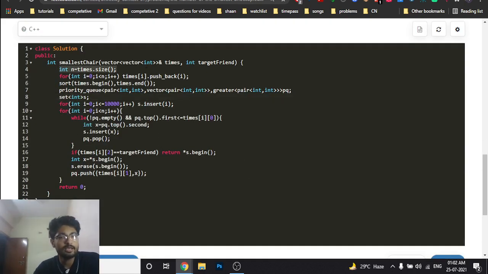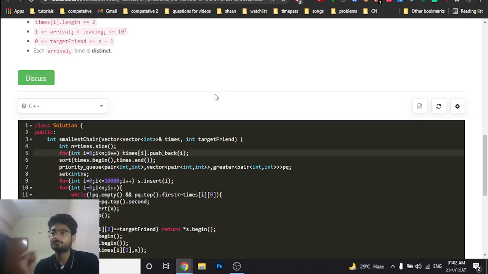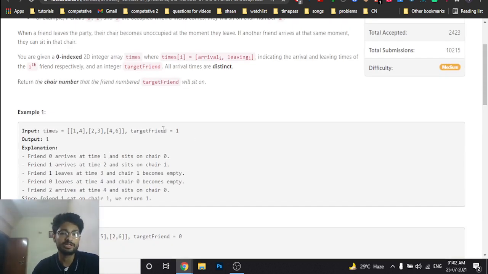As you can see, we are sorting this whole thing out, and thus we will lose touch of the order, because I want the first friend. But if we sort them according to the entry time or the exit times, then this will vanish. So what you can do here is first mark out my target friend.